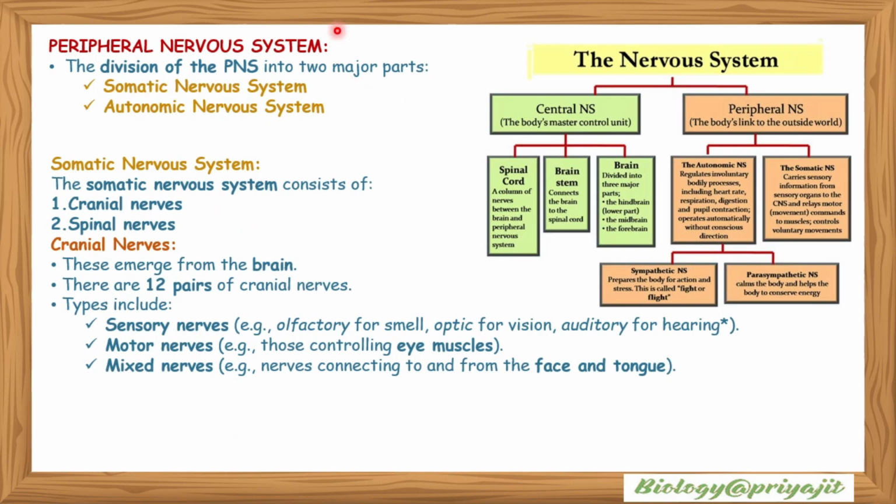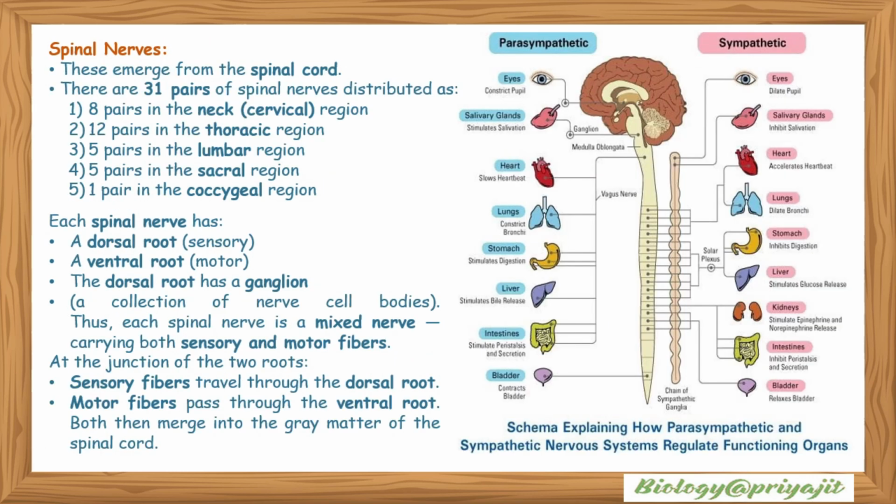Peripheral nervous system: the division of the PNS into two major types, the somatic nervous system and the autonomic nervous system. The somatic nervous system consists of cranial nerves and spinal nerves. Cranial nerves emerge from the brain, and there are 12 pairs of cranial nerves. The types include sensory nerves, motor nerves, and mixed nerves. Spinal nerves emerge from the spinal cord.